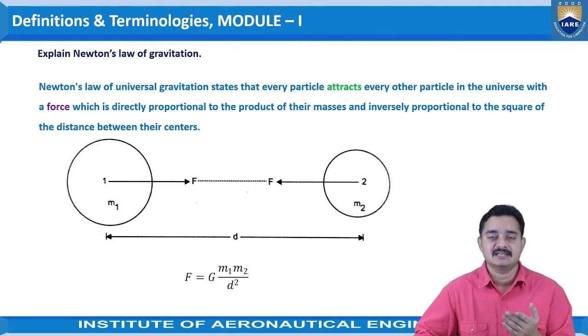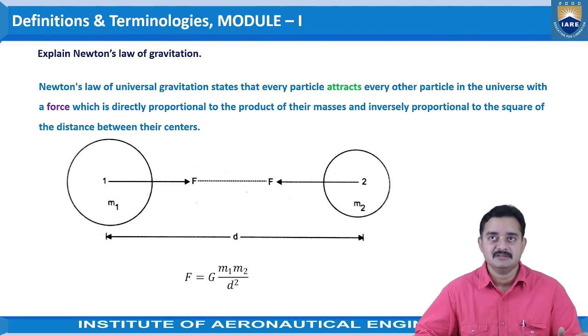Let us consider, as given in the figure, two masses, m1 and m2, which are two different bodies, 1 and 2. We can consider them as particles, and the distance between these two particles is d.